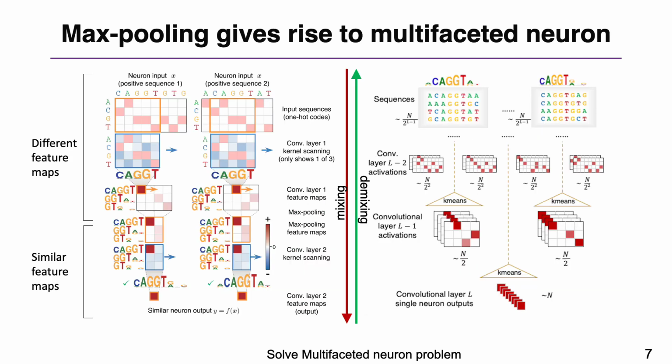In this widely used CNN, we found that max pooling gives rise to multifaceted neurons. For a neuron recognizing two shifted patterns, the feature maps are different for these two patterns, but they will become similar after the max pooling operation. To solve this problem, we can cluster the feature maps of the sequences of the two patterns before they are mixed by max pooling. The sequences will be grouped by patterns in this way.